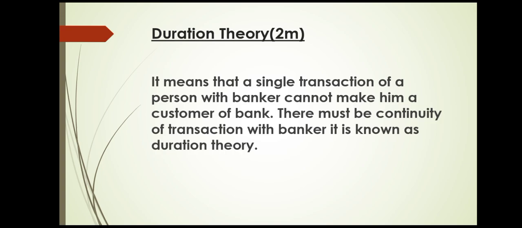You can take the example of your OMR also, or you take the example of your college fees. Your college fees will be deposited to which bank? Just take your urban cooperative bank. If you are paying the fees with the college, that doesn't mean you are a customer of the urban cooperative society. You are just making a single transaction, that is, paying the fees. That's why you are not the customer of that particular bank. Simple. So here, in order to be a customer, there should be a continuity of transaction with the banker. So this is your duration theory.